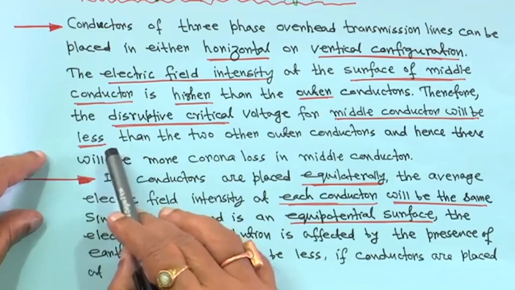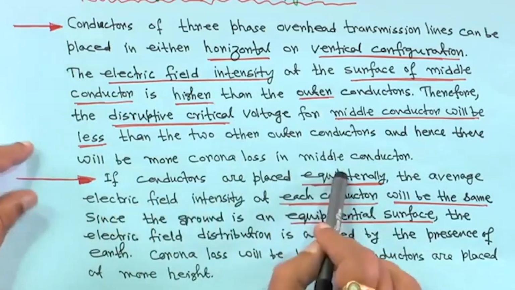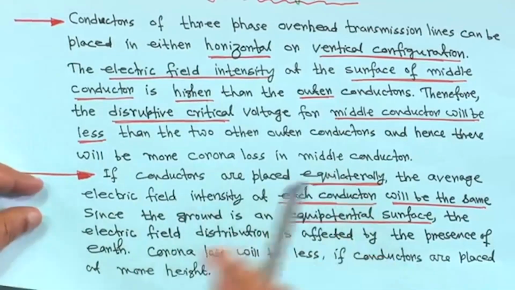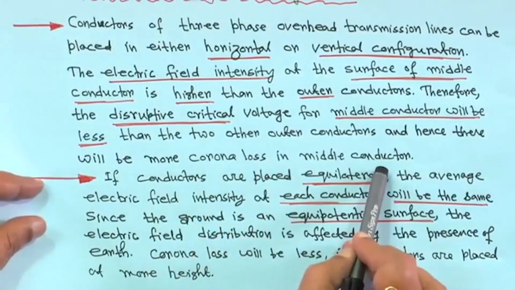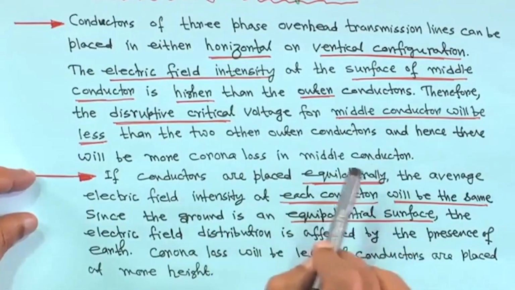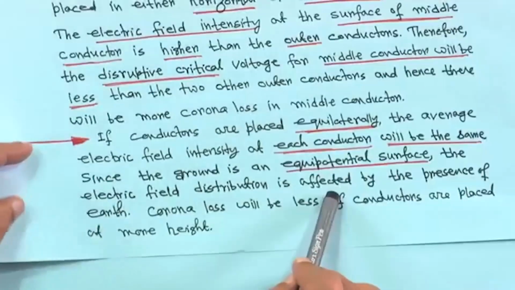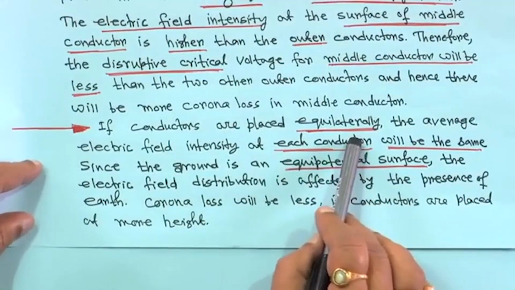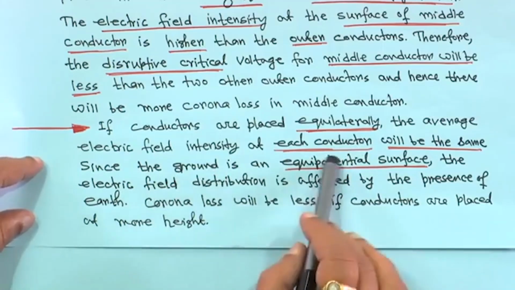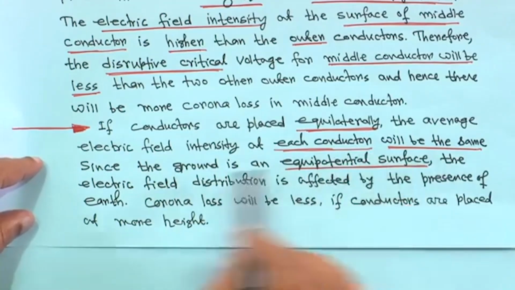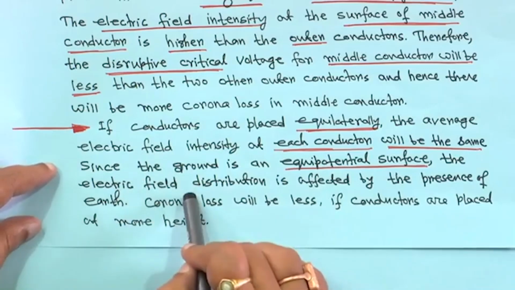Therefore, the corona loss of the middle conductor will be higher, with more corona loss in the middle conductor than the outer two conductors. This is the reason. Now, if conductors are placed equilaterally, in an equilateral triangle, the average electric field intensity at each conductor will be the same, because it is an equilateral triangle.